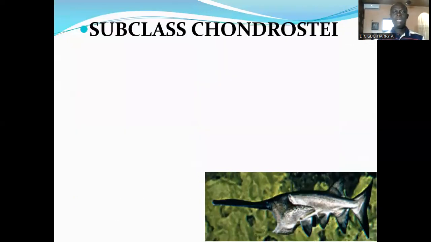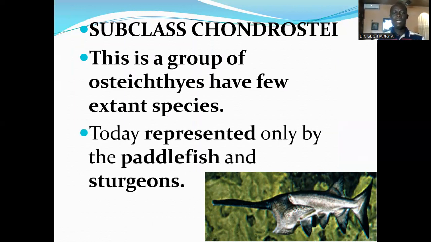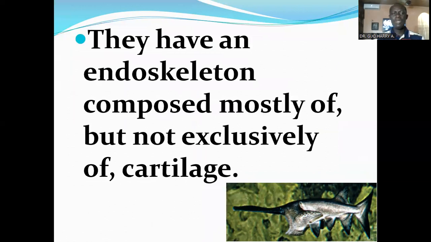This next subclass is the subclass Chondrostei. This is a group of Osteichthyes that have few extant species, and the few extant species are represented only by the paddlefish and the sturgeons. The sturgeons and the paddlefish are the only existing species. They have an endoskeleton composed mostly of, but not exclusively of, cartilage.